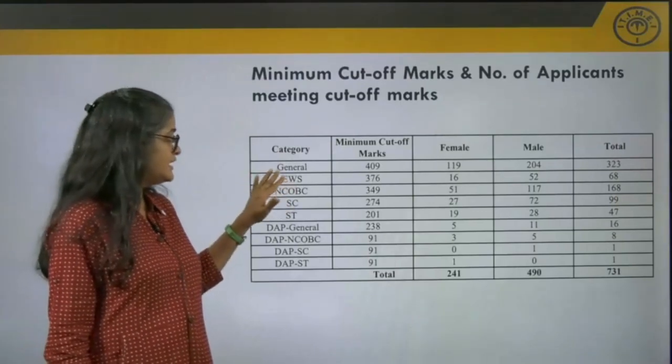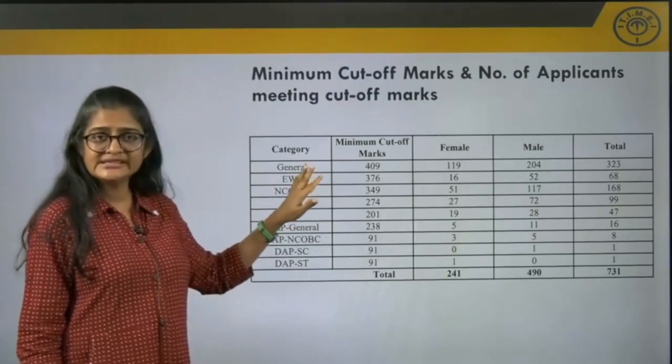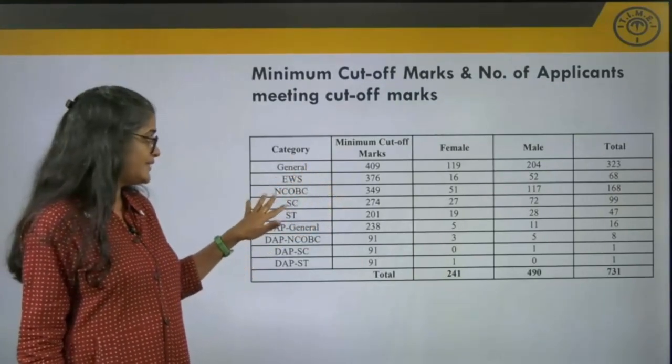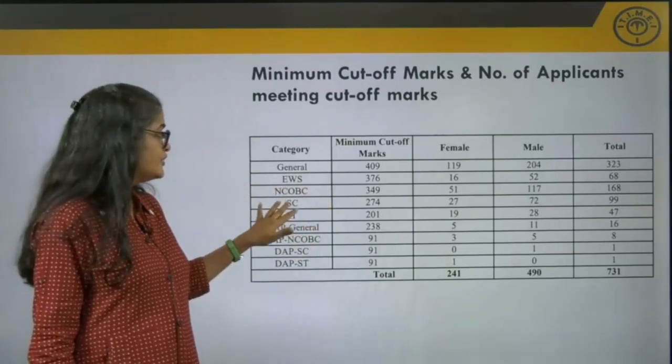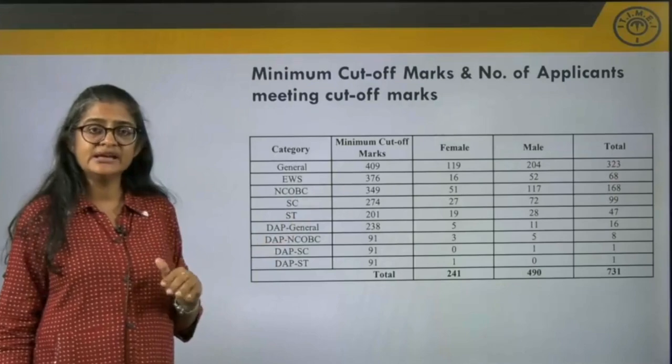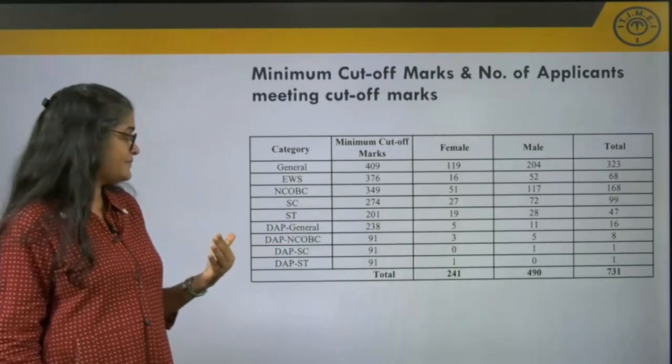Okay, for the candidates with EWS reservation, it was 376. For those with NCOBC reservation, it was 349. For SC and ST categories, it was 274 and 201 respectively.